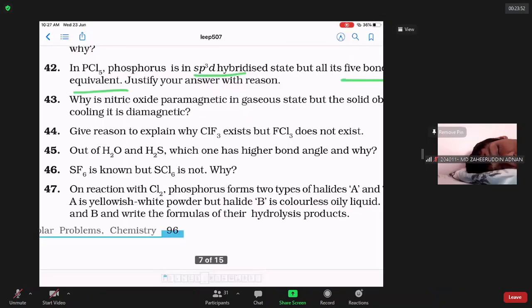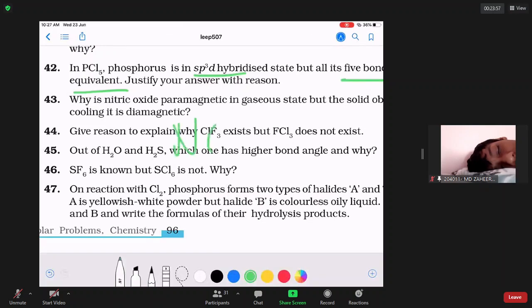Hello. Yes, sir. You got the answer to this question? Yes, sir. Got it, sir. Question 43 is: why is nitrogen dioxide paramagnetic in the gaseous state, but the solid is not? This is question number 43.